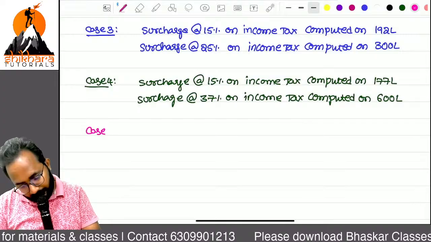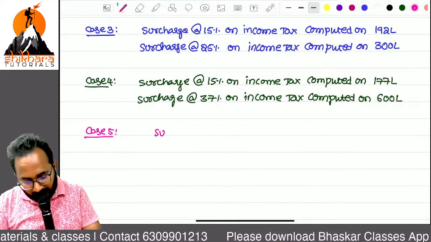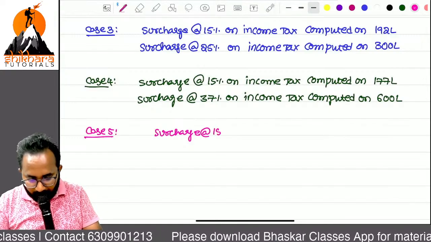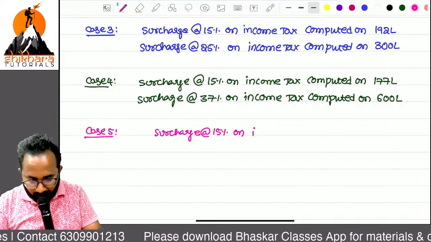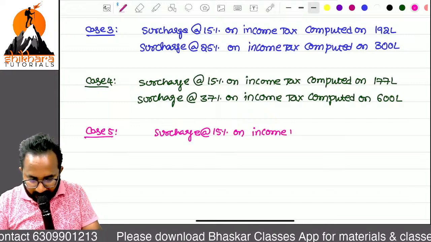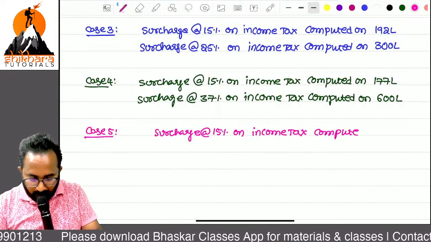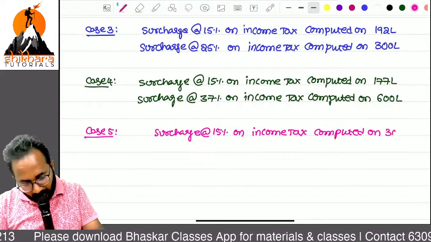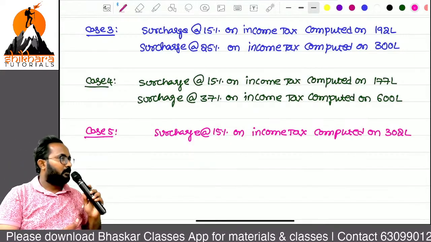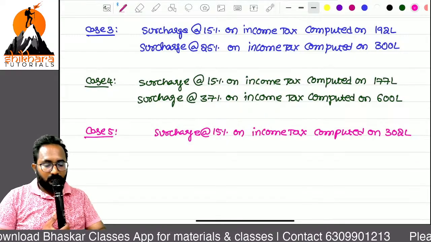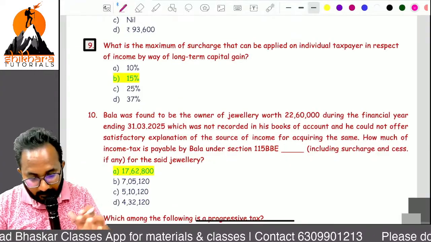Case 5. Surcharge at the rate of 15% is on income tax computed on how much? 302 lakhs. Are you clear with this? So now we can solve this MCQ.